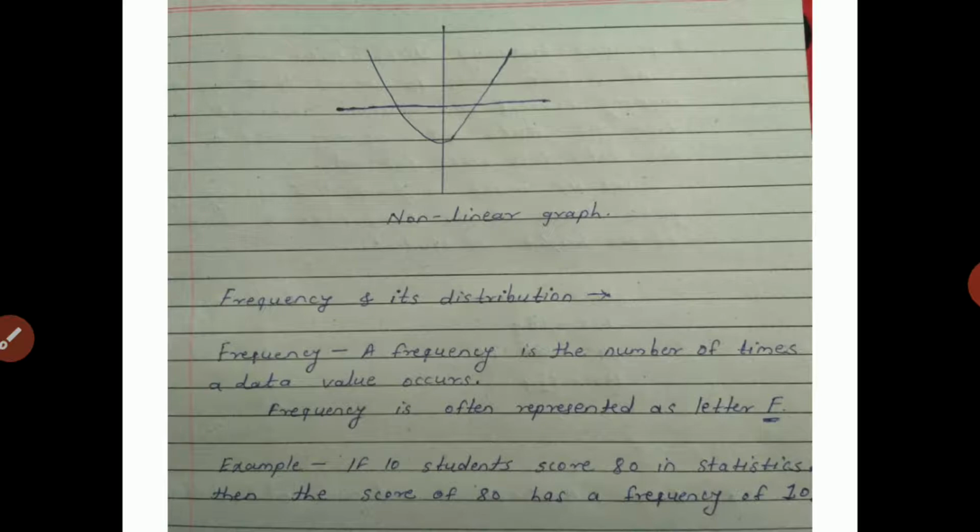So let's see an example of frequency. If 10 students score 80 in statistics, then the score of 80 has a frequency of 10. So 10 students getting the score 80, the number 10 is the frequency of the score 80. I hope you are getting this point.